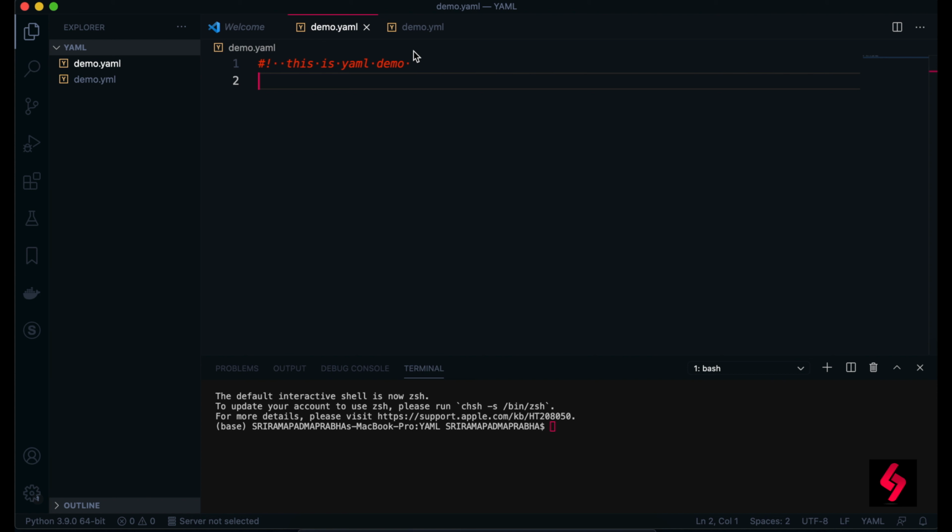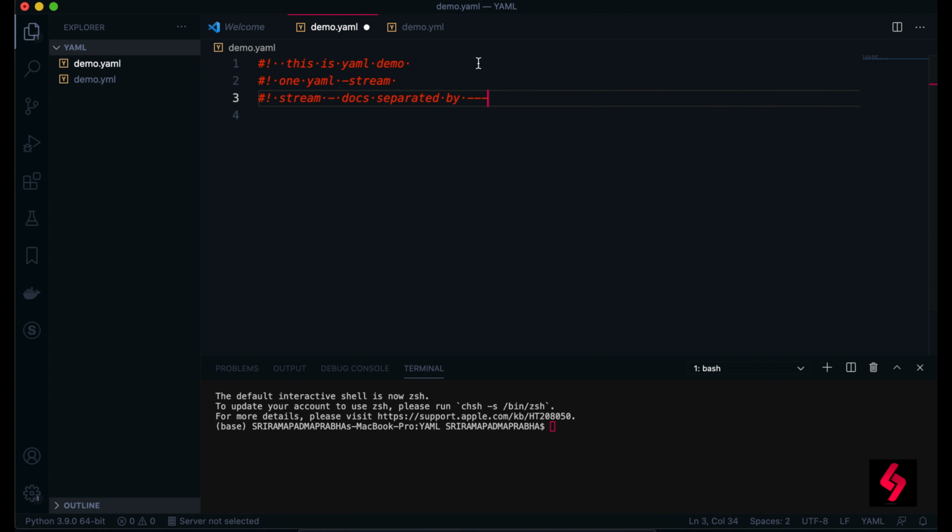This YAML file, in another terminology, we can call a stream. Each stream can have multiple documents, and these documents are separated by three dashes.